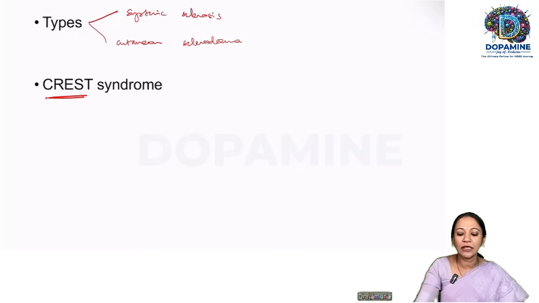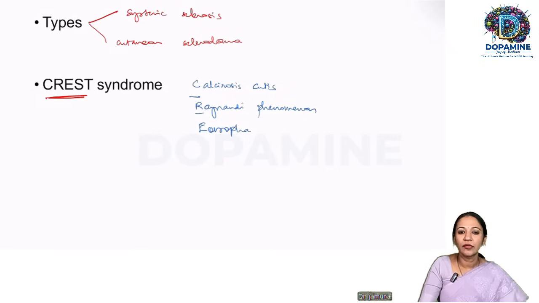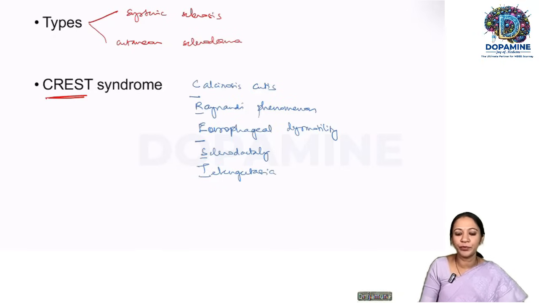So what is this CREST syndrome about? C is calcinosis cutis, R is Raynaud's phenomenon, E is esophageal dysmotility, S is sclerodactyly, T is telangiectasia. So that is CREST syndrome.